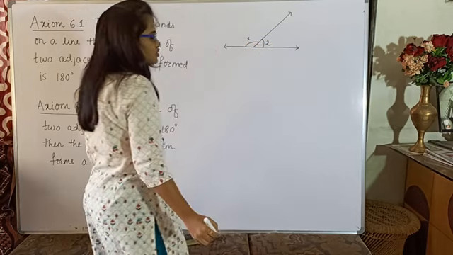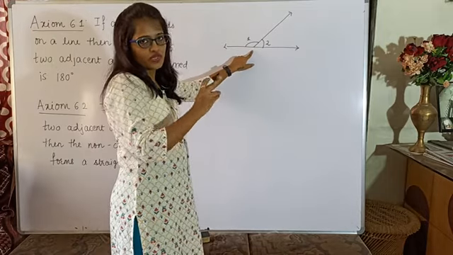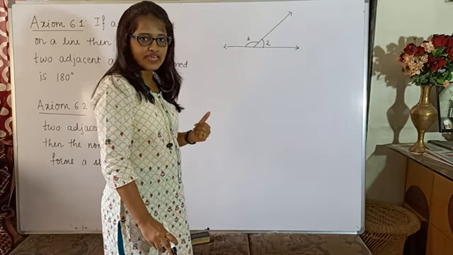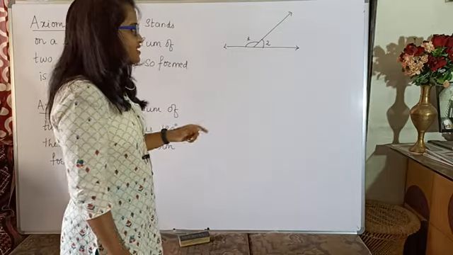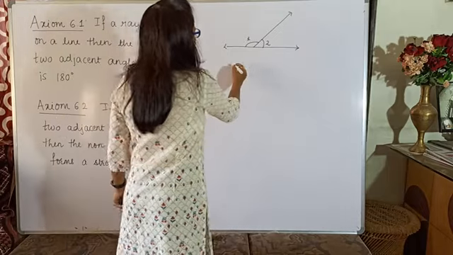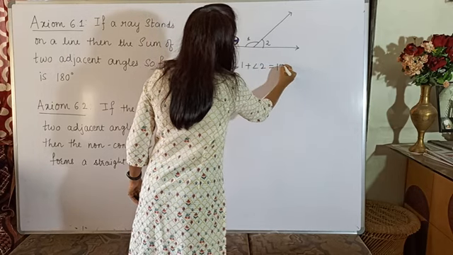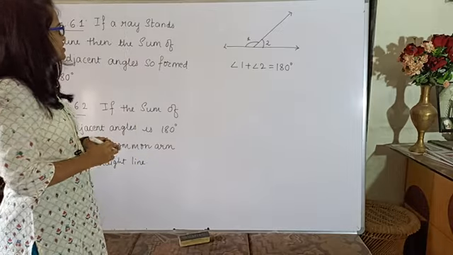As we know, two angles are called adjacent when they have one common vertex, one common arm, and the non-common arms are present in different directions. So here angle 1 and angle 2 are the adjacent angles, and the axiom says the sum of such adjacent angles is equal to 180. I hope you understand the axiom.